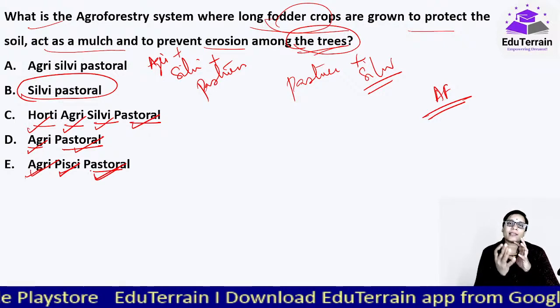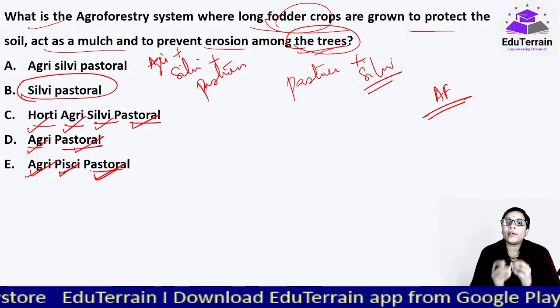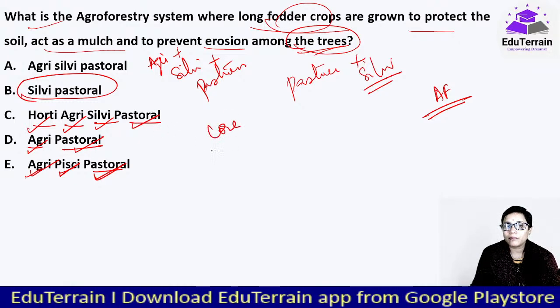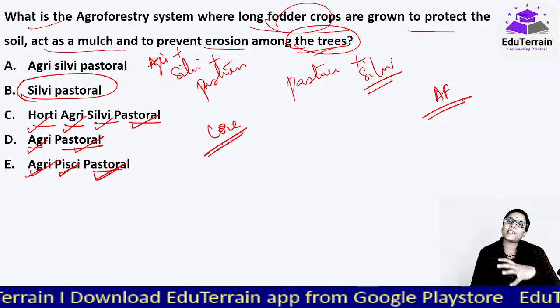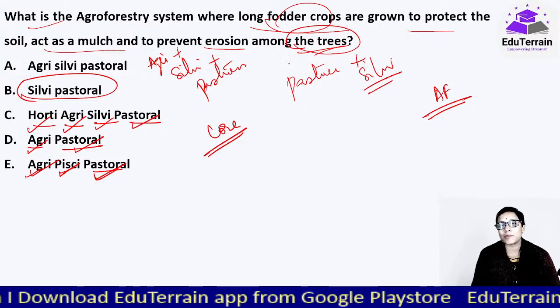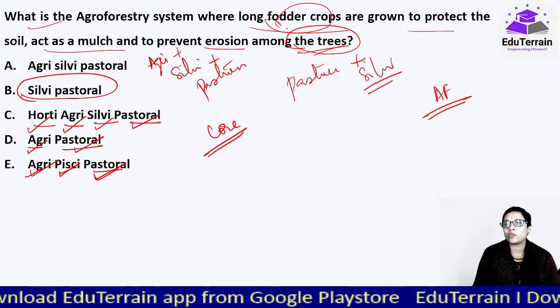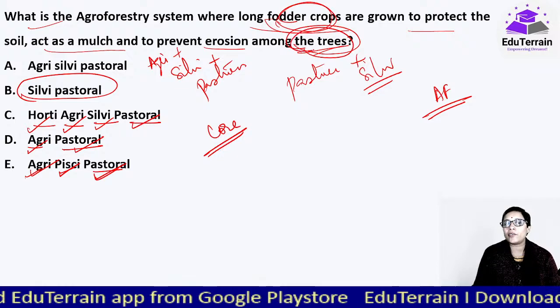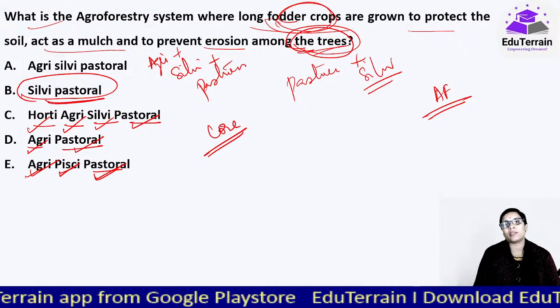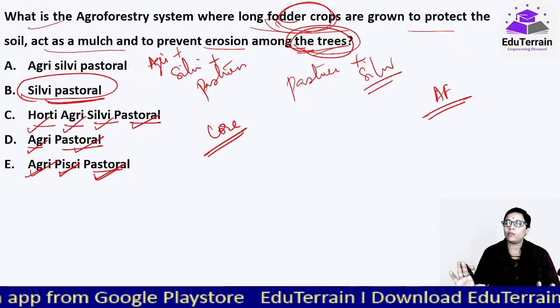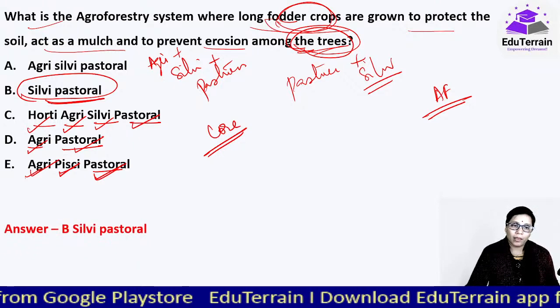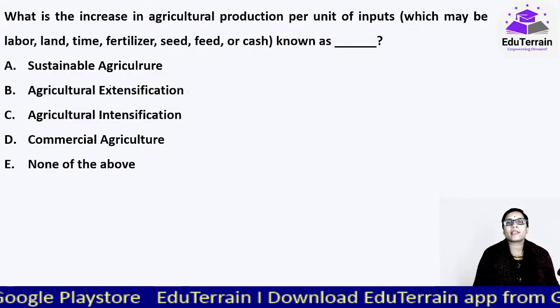So if you can understand the core terms, you can mix and match whatever comes. So here in this case दो ही crops बोल रहे, एक तो long fodder crops and trees, so it would be silvipastoral. So core words, very easy. Okay, moving on to our next question.